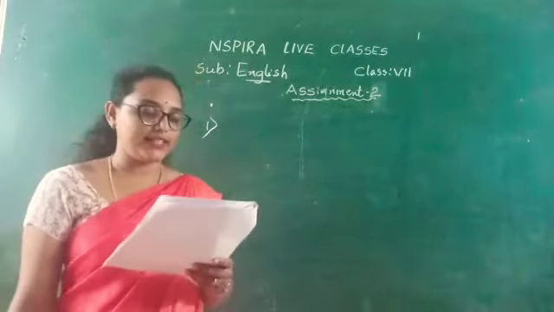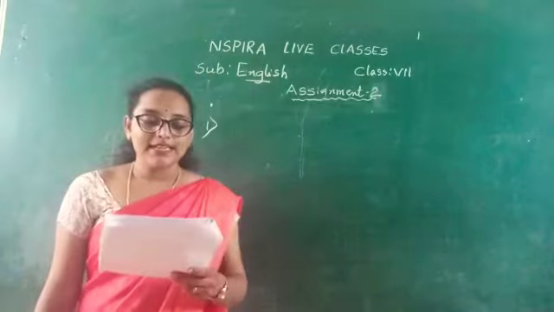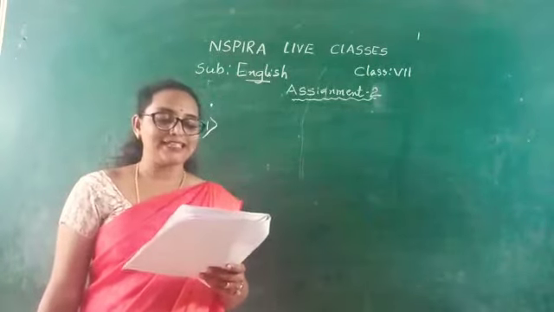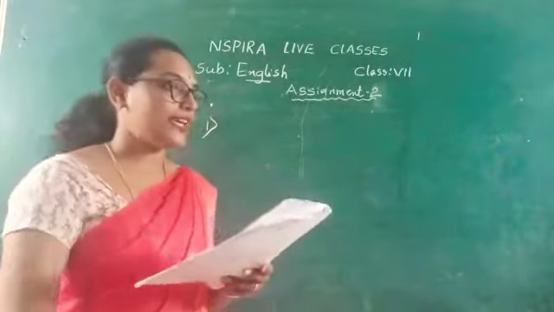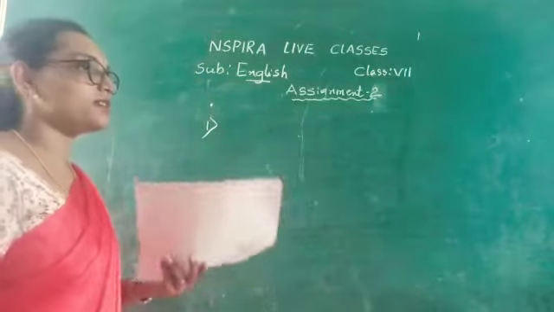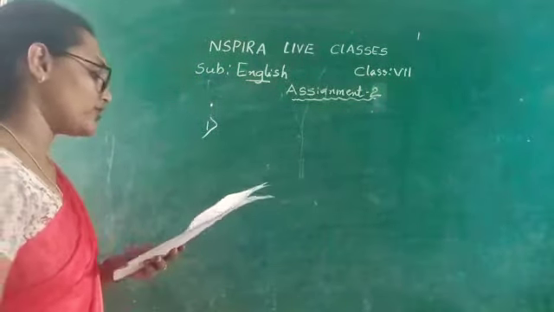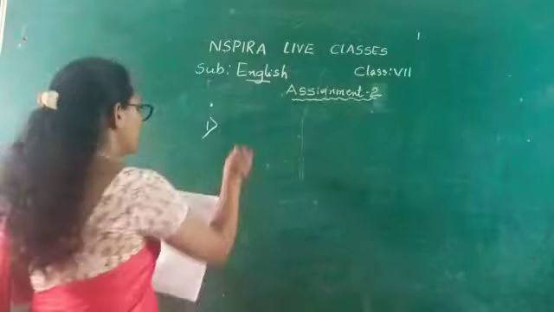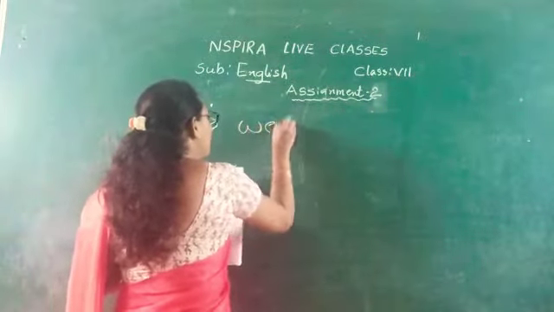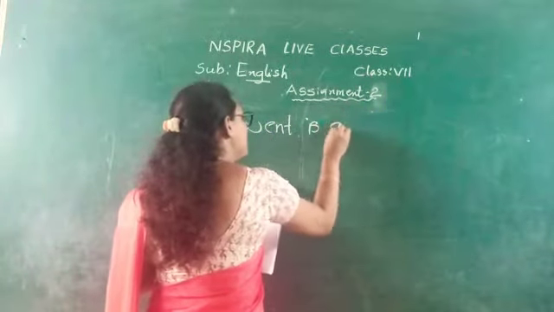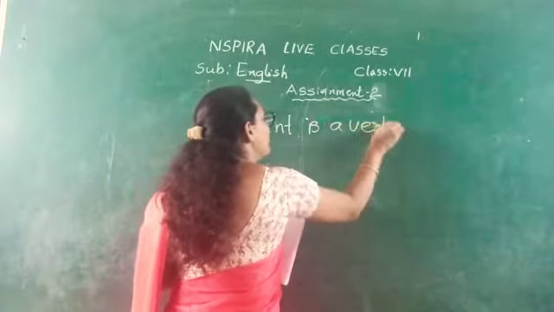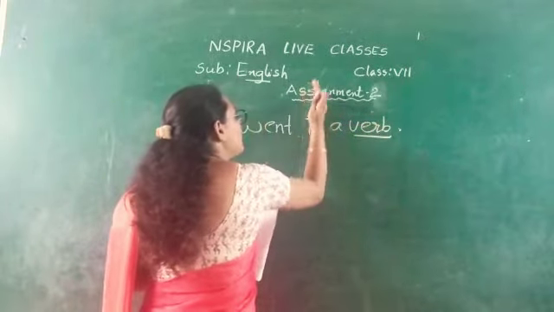Here the underlined word is went. Here went is showing an action. So what is an action? An action is nothing but the verb. So here went is a verb.